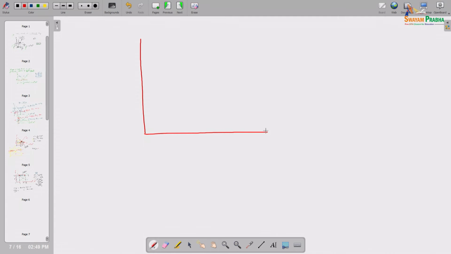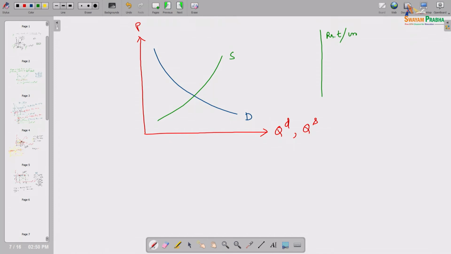Without taxation, suppose, as usual, we are measuring quantity demanded and quantity supplied on the horizontal axis and price on the vertical axis. Suppose this is the demand curve and this is the supply curve. And suppose government is going to impose some tax on that product, say rupees T per unit of that product.